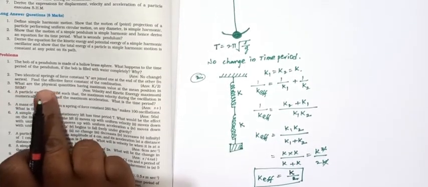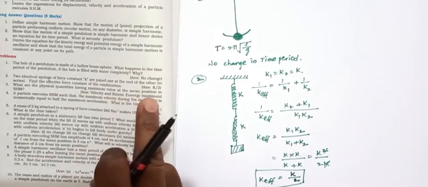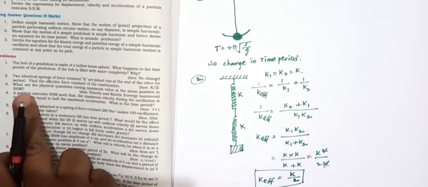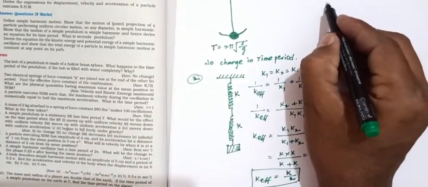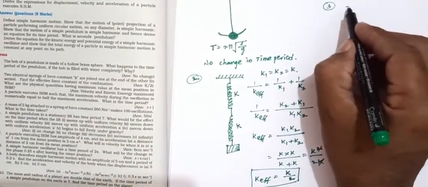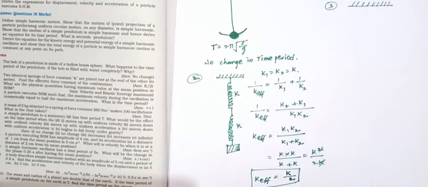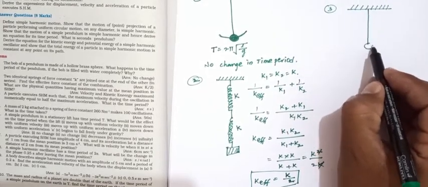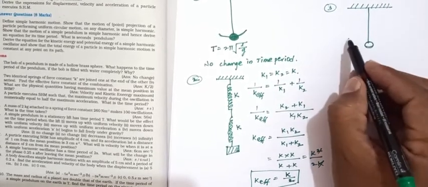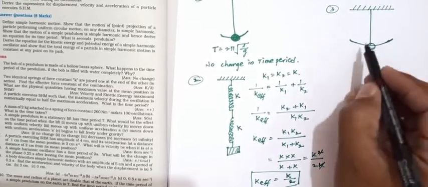What are the physical quantities having maximum value at the mean position in simple harmonic motion? Same, third problem. So here we take the simple pendulum. This simple pendulum oscillates in to and fro motion.